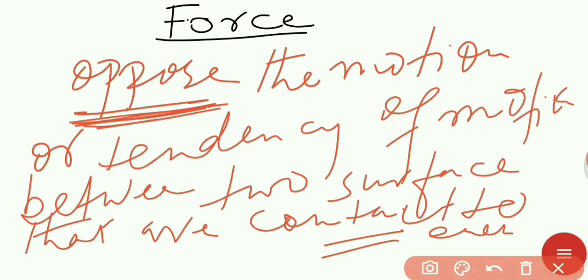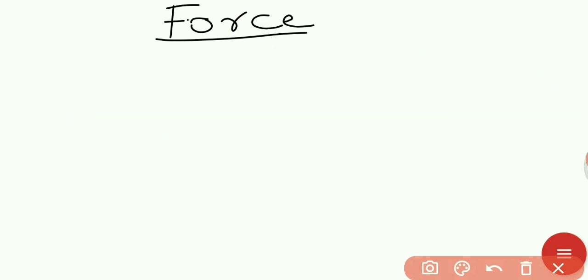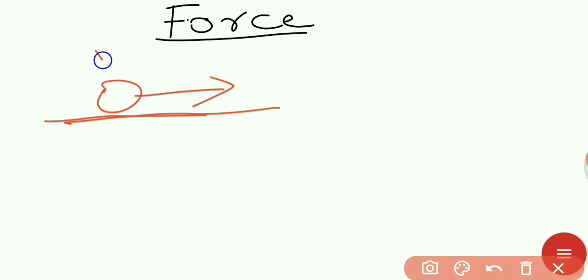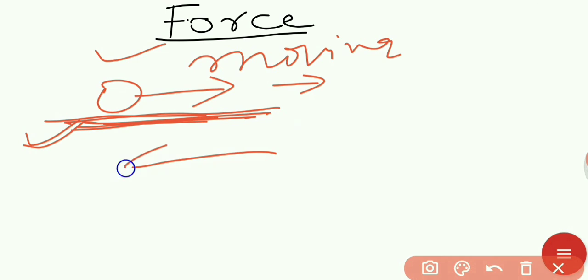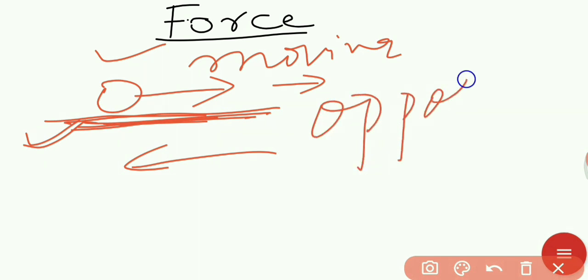And it always acts in the opposite direction. The ball is moving in that direction on the ground. So look at this object, and this is another object, that is the ground surface. The ball is moving in this direction, and the frictional force will act in the opposite direction, always. So friction force is an opposing force. Hope you have understood.